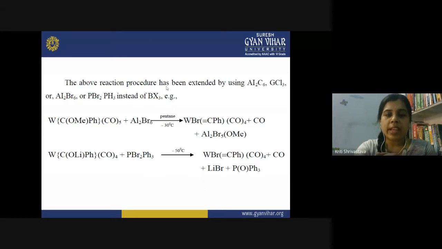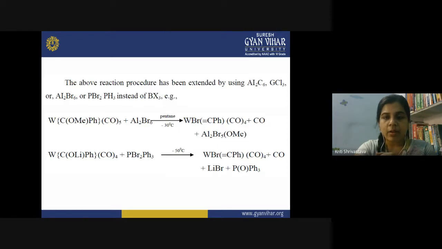Now the above reaction procedure can be extended by using AlCl3, GaCl3, Al2Br6, PbR2, PPh3 instead of BX3. So we know that all these compounds are what? They are electron deficient compounds.